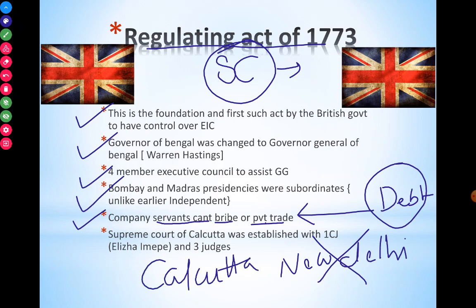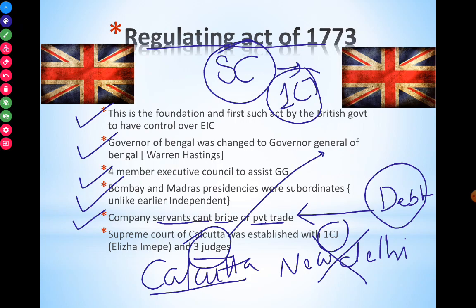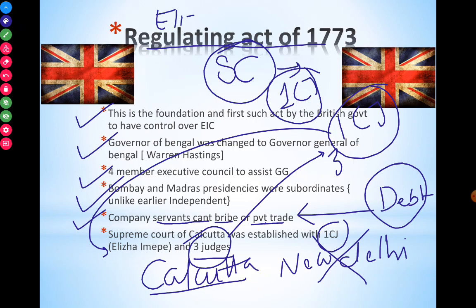Kolkata was earlier known as Calcutta, for British convenience, and there was one Chief Justice and 3 judges. Today we have a lot of judges, different benches of judges, and one Chief Justice. D.Y. Chandrachud is the current Chief Justice of India, I think. Earlier we had only 3 judges and one Chief Justice. And this Chief Justice's name you may hear somewhere: Elijah Impey. Elijah Impey.